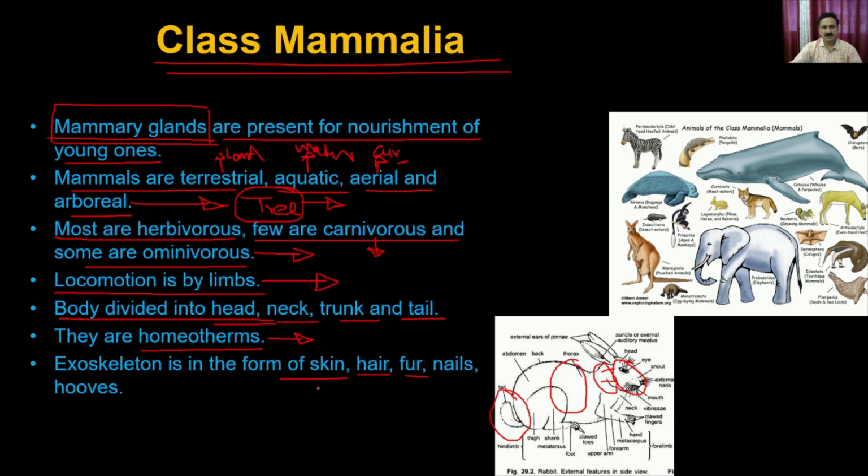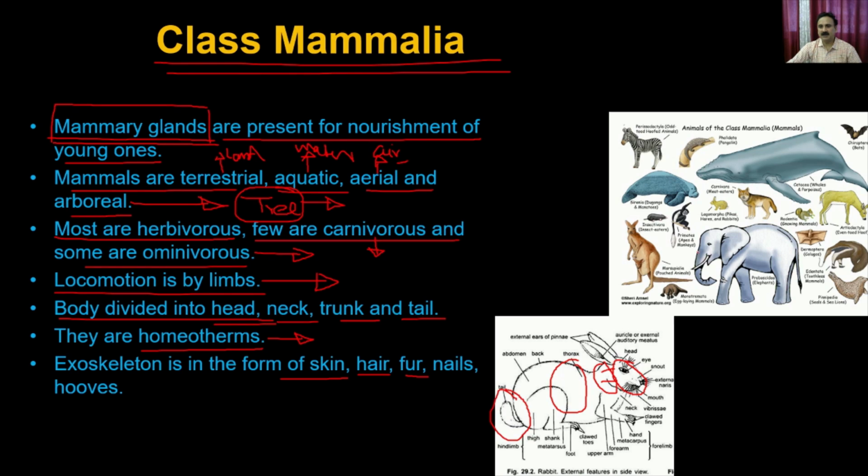For example, humans wear different types of clothes, which also helps them maintain the body temperature. And they also run the metabolism in such a way that it allows the production of heat, and that's how they maintain the body temperature. These are examples from the animals which belong to the class Mammalia.